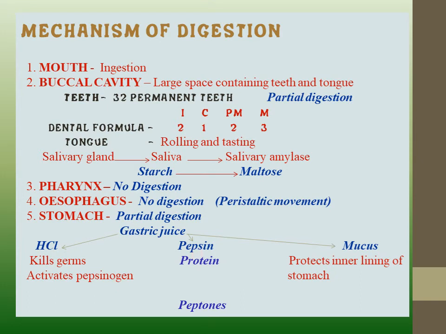Now what is the role of this pepsin? Pepsin is responsible for conversion of proteins into peptones. We can say partial digestion of proteins into peptones. And mucus is responsible for protecting the inner lining of the stomach. We know that if HCl is secreted in our stomach, it can damage or harm or corrode the walls of the stomach also. So to protect the inner lining of the stomach from the action of HCl, mucus is secreted in our body.